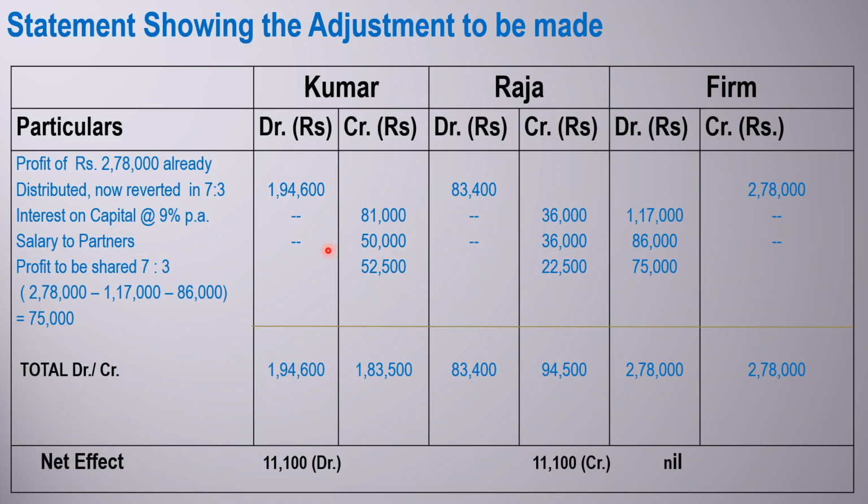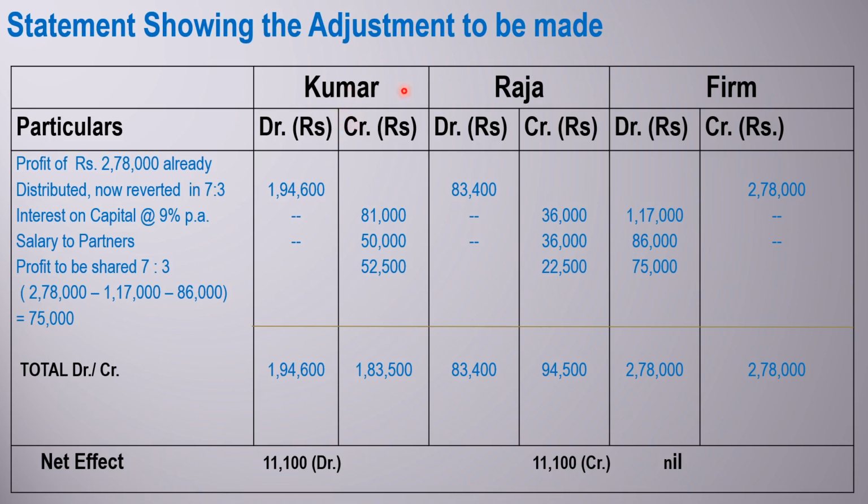They return it in the ratio in which they already distributed it. The 2,78,000 profit was earlier distributed in the ratio 7:3, so Kumar was given credit of 1,94,600 and Raja was given credit of 83,400. If they return it, we have to pass the opposite entry to make the zero effect.